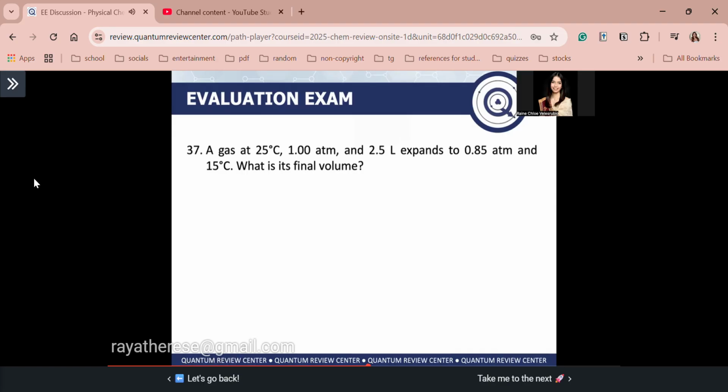So number 37, a gas at 25 degrees Celsius, 1 atmosphere and 2.5 liters expands to 0.85 atmosphere and 15 degrees Celsius. What is its final volume? So guys, in this case, gagamitin natin ang combined gas law. Ma'am, bakit? Wala namang ibang equation, diba, na magre-relate sa mga variables na to. Tapos kailangan pa hanapin yung volume. So syempre guys, assume ideal gas behavior in this case.